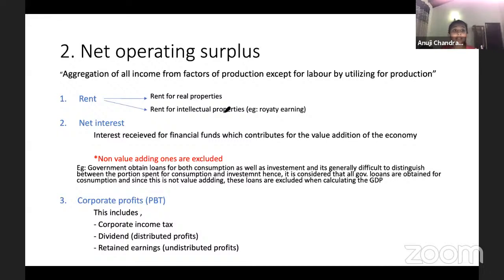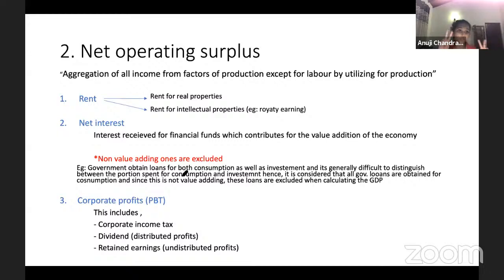Other than that, there is net interest, the interest on the funds which contribute to the value addition. Something to keep in mind: we take mainly loan interest. There are private loans and government loans. Whether it is a private loan or a government loan, both are given for 2 main purposes: either for consumption or for investment. For consumption, like a loan to buy your own car, or you might get a loan to invest in another business. Those are the investment loans.